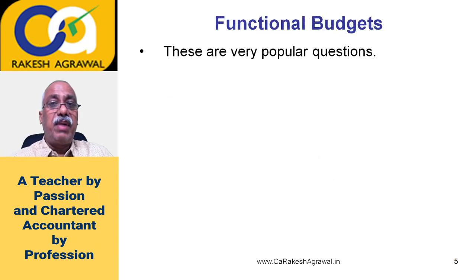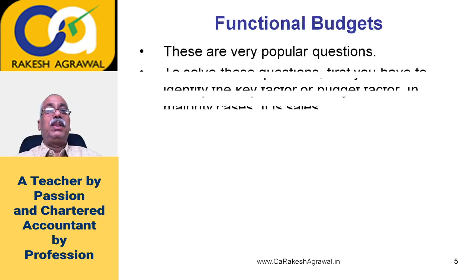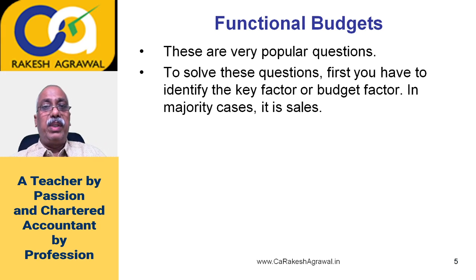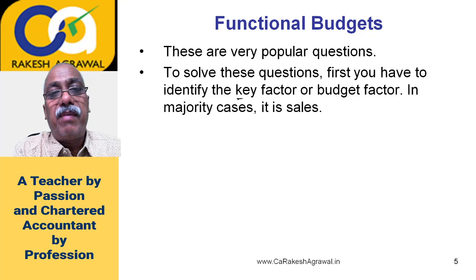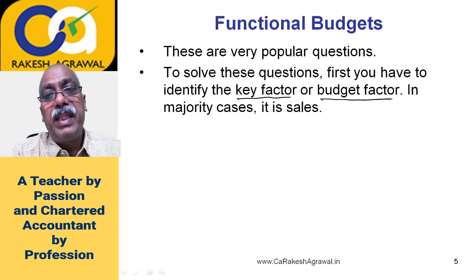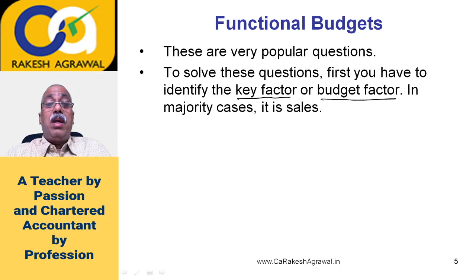Now, as I said, these are very popular questions of functional budgets. To solve these questions of functional budget, first you have to identify the key factor, also known as budget factor. Now, what is this key factor or budget factor? It is the first target which your organization sets, and then to achieve that target, all other plans are prepared. So what is your key performance parameter?